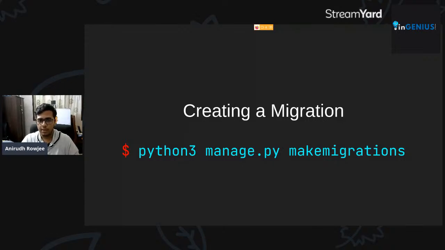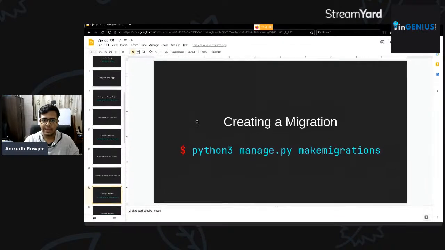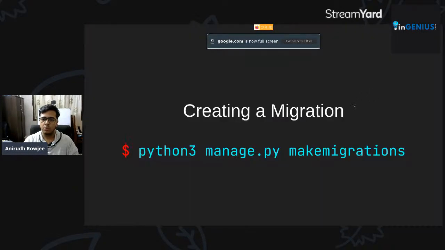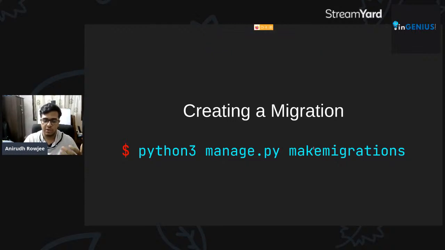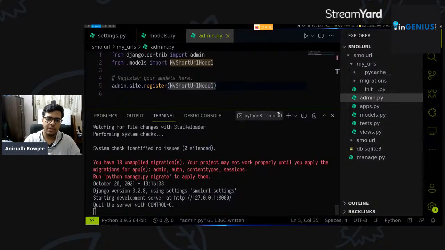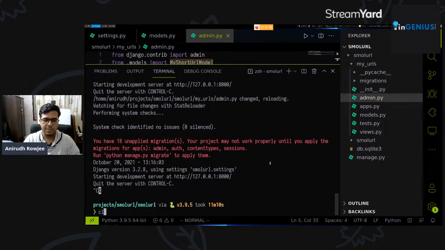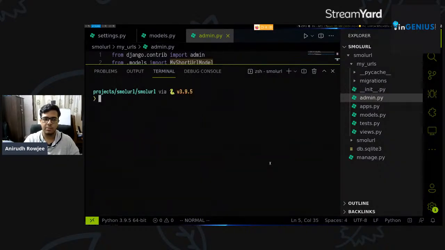So let's run this command, python3 manage.py makemigrations. makemigrations is a command that essentially tries to reconcile the differences between two versions of your data model, and it will create the appropriate SQL. Okay, so let's go back to our terminal here. We'll kill the development server for a minute and clear our terminal.